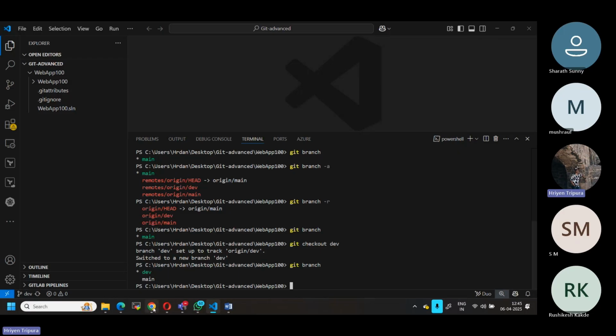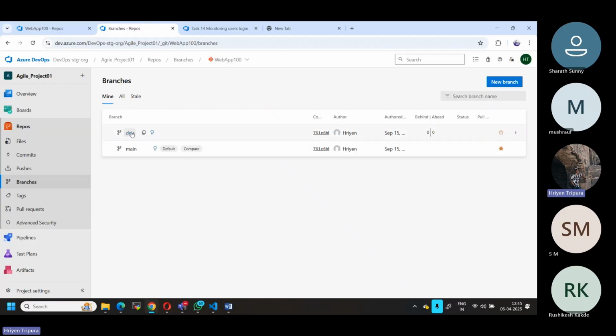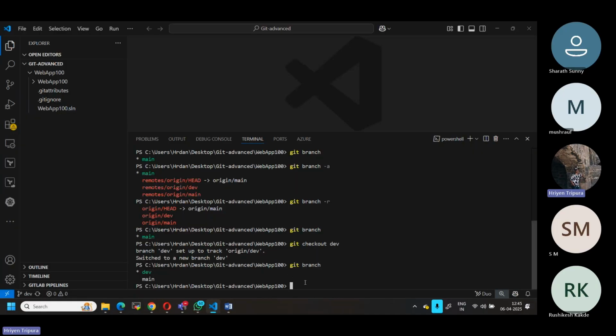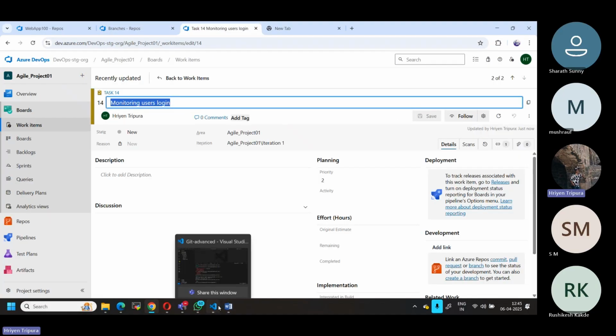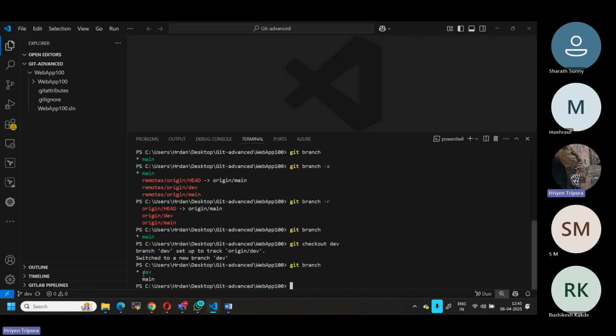Now, as I told you, I need to create a feature branch based on the dev branch, right? This is why I'm switching to the dev branch now. I should not be creating a branch directly from a random branch. Whenever you want to create a branch, you have to go to the source branch first. In my case, dev is my source branch. Based on this dev branch only, I'm going to create a new feature branch for this particular task. Now only can I run the git commands to create it.